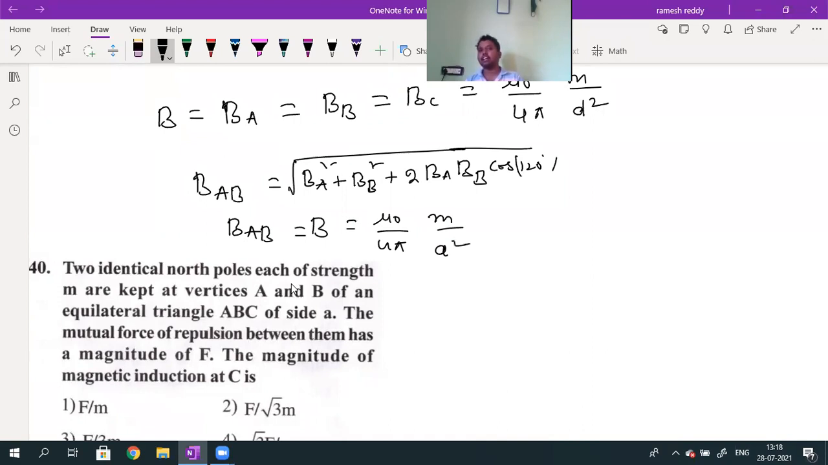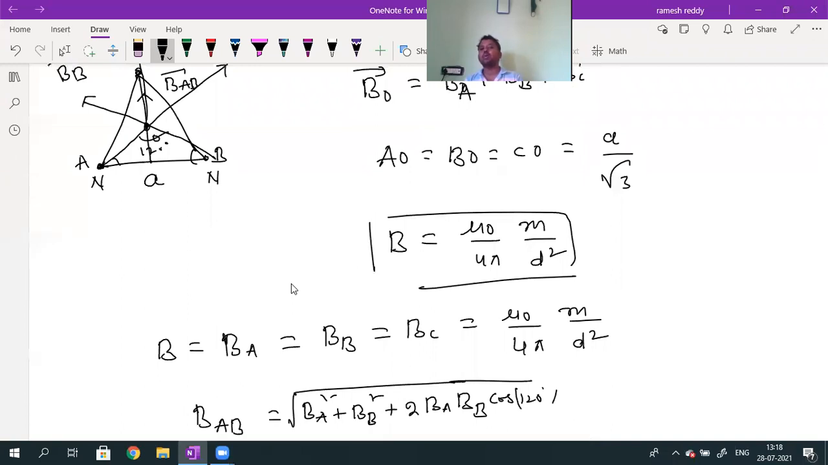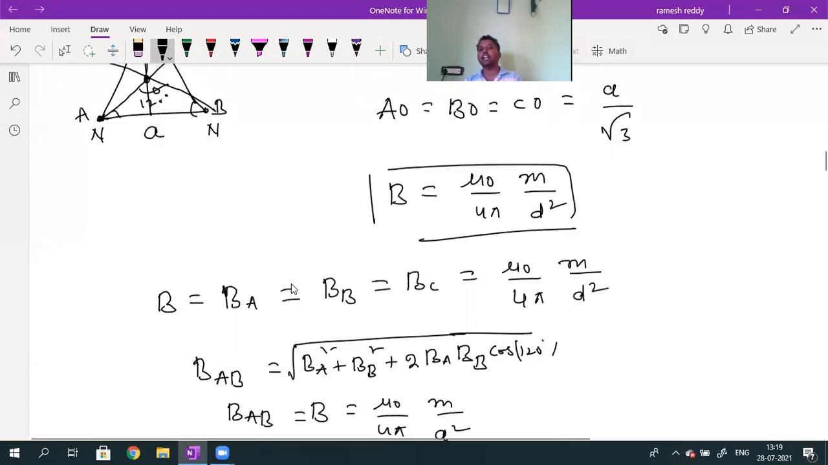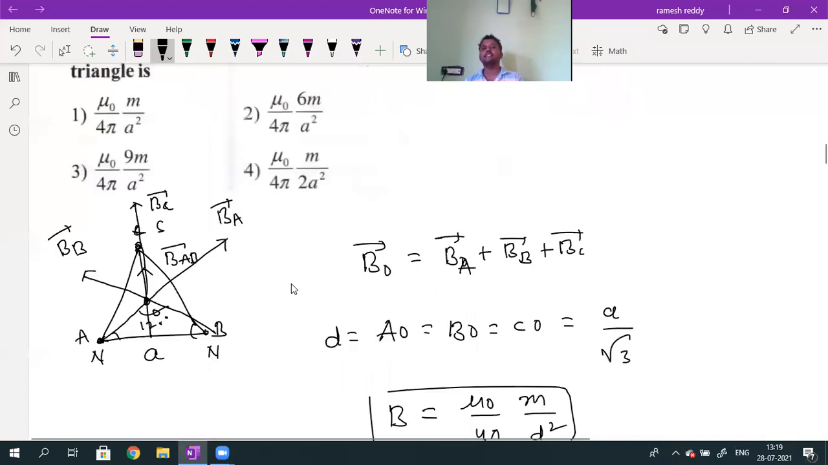The distance value is given as A. The equilateral triangle side value is given as A. And AO value, BO value, CO value will be equal to A by root 3. So here, d is nothing but A by root 3. Are you getting this, students? Is the diagram okay? Is the vector sum okay? What is the distance of each vertex from the centroid? A by root 3. When the equilateral triangle of side A is given, the distance of each vertex is A by root 3.